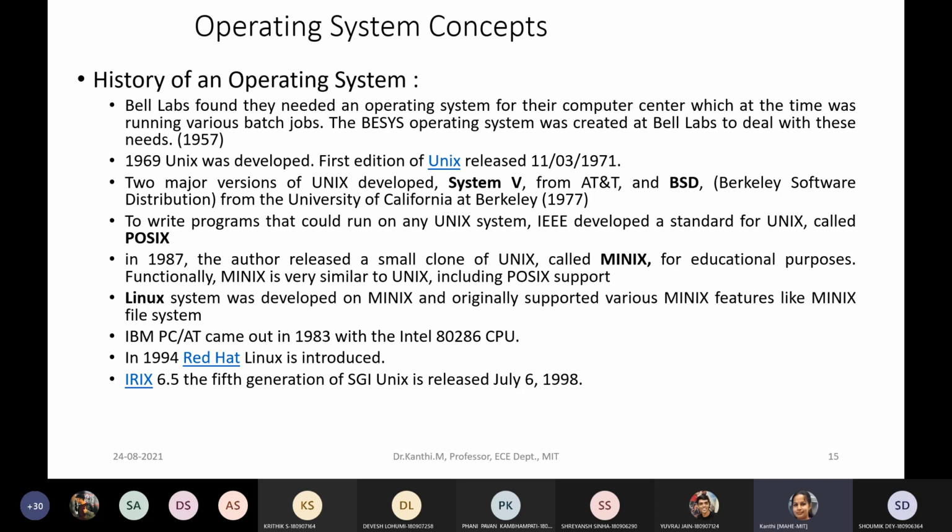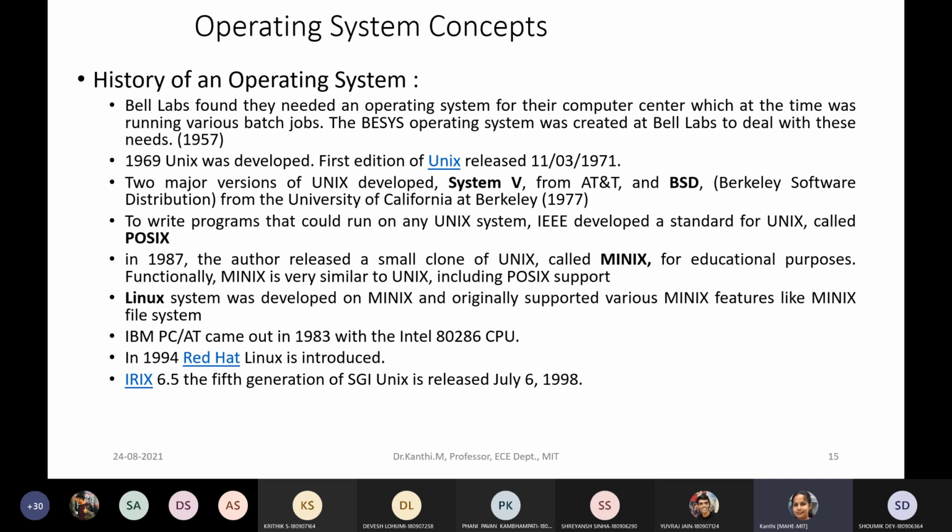and Bell Labs developed an operating system for their computer center, which was running various batch jobs, developed by Bell in 1957. In 1969, Unix was developed, and two major versions of Unix developed, that is System 5 from AT&T and BSD, as I have already shown in the previous slide.